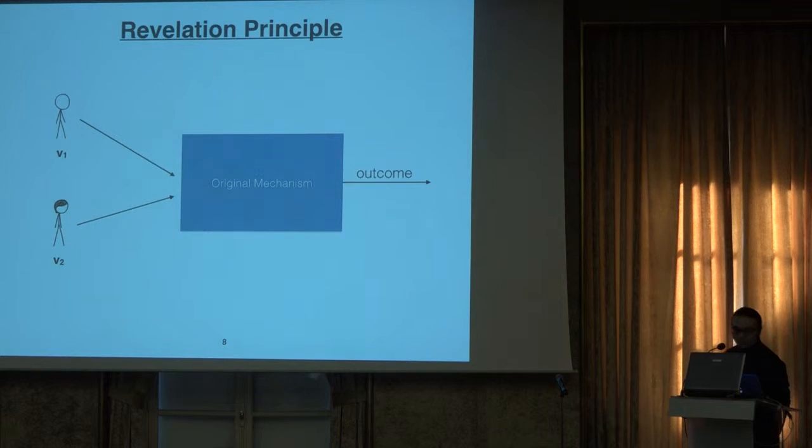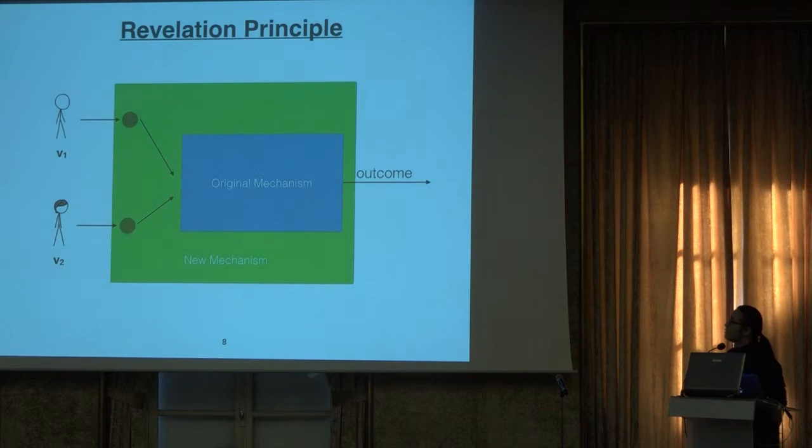And the proof of the revelation principle is simple. Suppose we have the original mechanism, and the agents have their strategies b1 and b2 against this original mechanism. I want to note that usually those strategies will depend on their prior. Now we can construct a new mechanism which uses the original mechanism as a black box. In the new mechanism, it will ask an agent to report their value, and then it will simulate the agent's strategy for the original mechanism and output the outcome from the original mechanism.